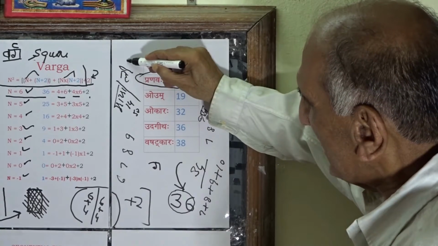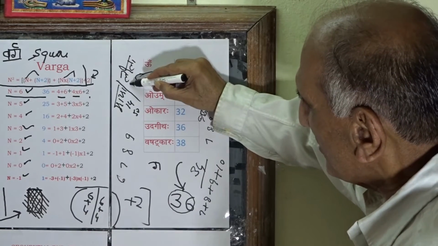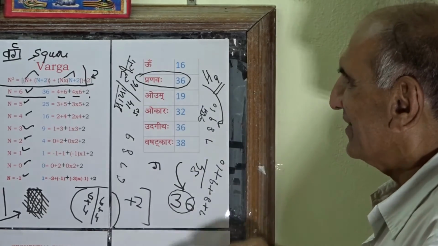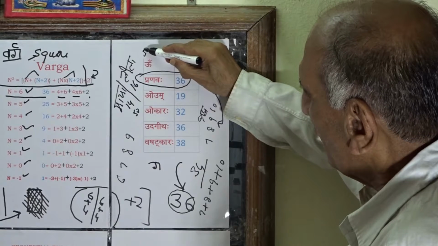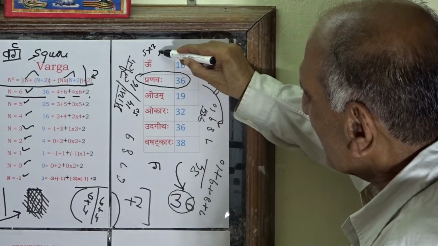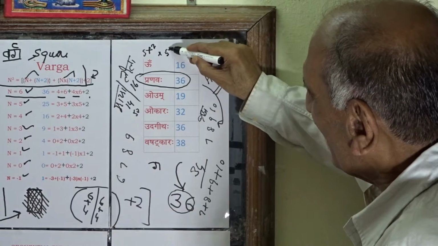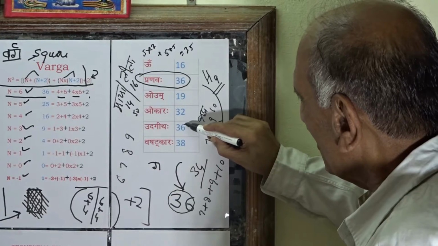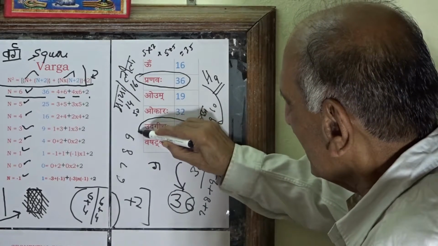The formulation Leela is taking us to TC value 16, and further see that it is taking us to value 5 into 2 plus 5 into 5, which is equal to 35, the value of Udgit.